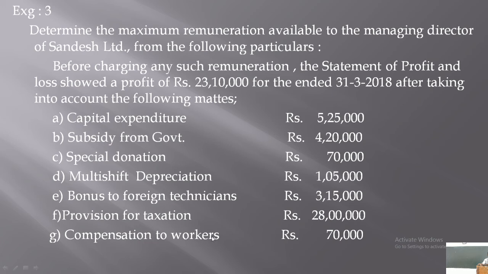And compensation to workers is also an allowable expense, right? Compensation to workers is an allowable expense, and it is deducted while calculating the profit of rupees 23,10,000. So, no adjustment is required here.